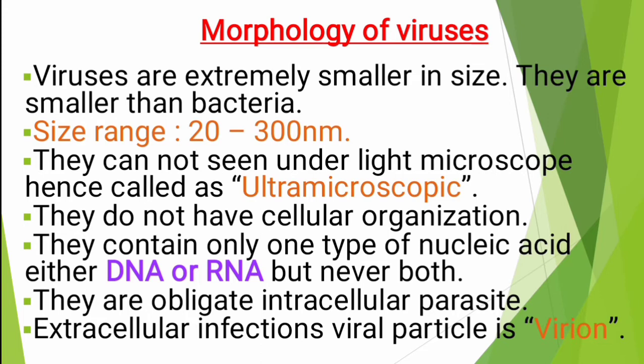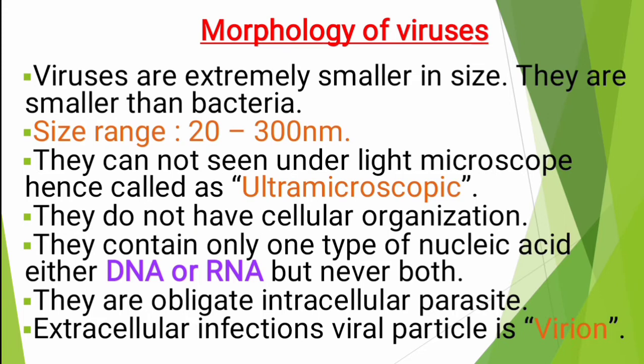Okay. Next, size range. How much size can be seen here? 20 to 300 nanometer. We measure minute particles in nanometers. So, the size is 20 to 300 nanometer.